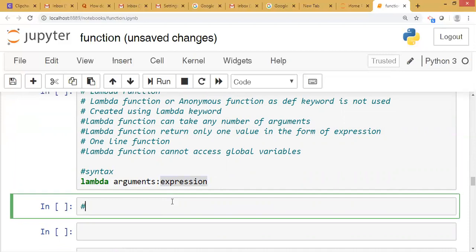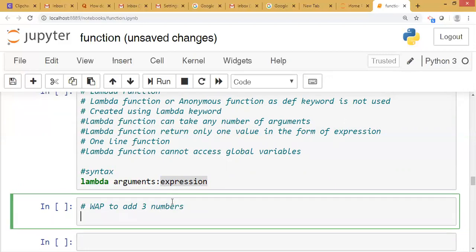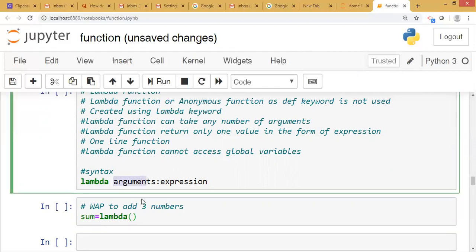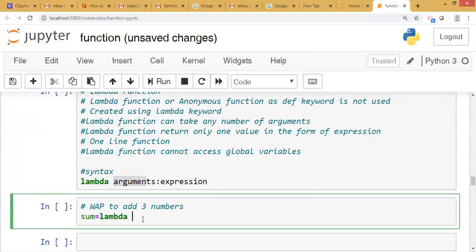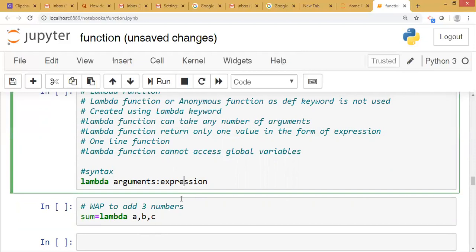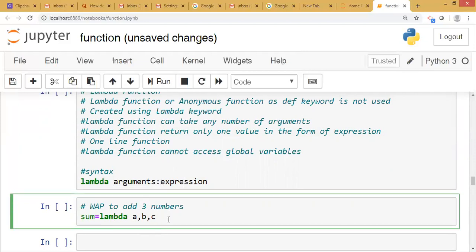We will see one example. Write a program to add three numbers. How to write the function? As we are going to sum here, sum equal to, use the lambda keyword, then arguments. We are going to add three numbers, so the arguments are A, B, C. After the arguments there is a colon and then the expression. The expression is A plus B plus C.